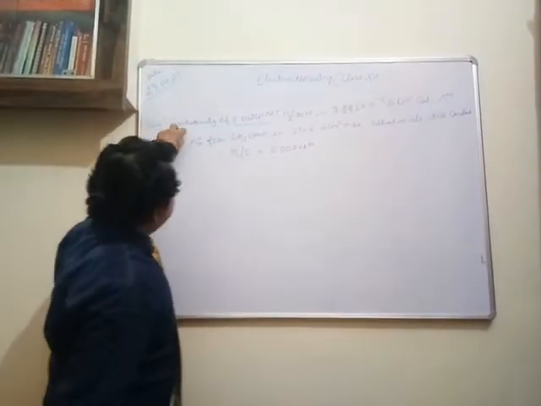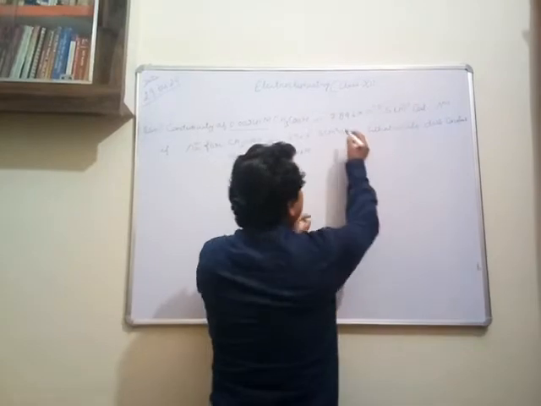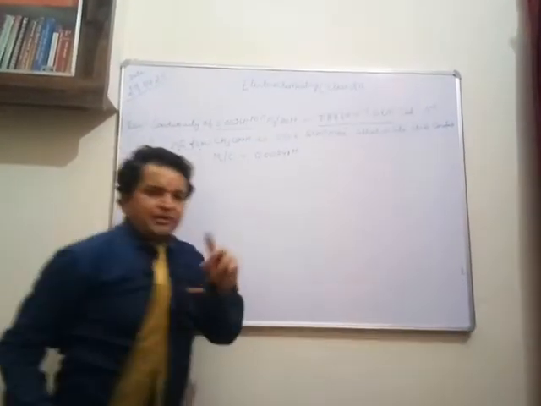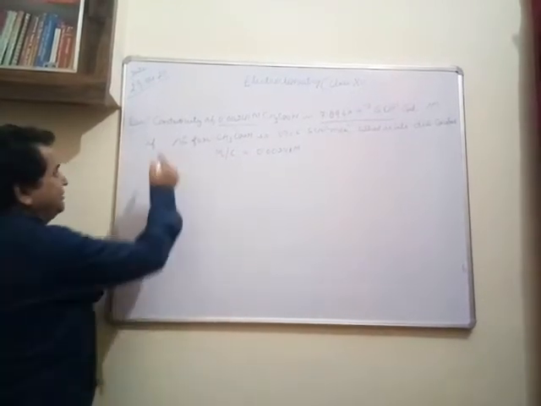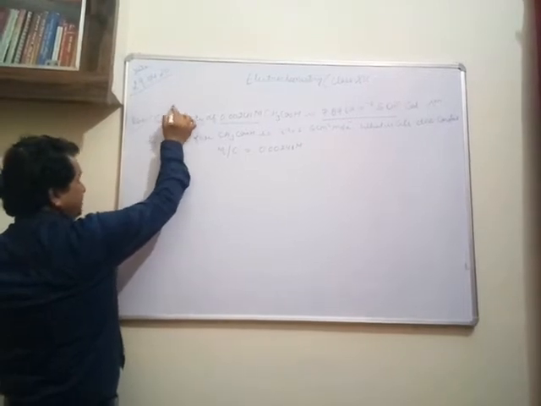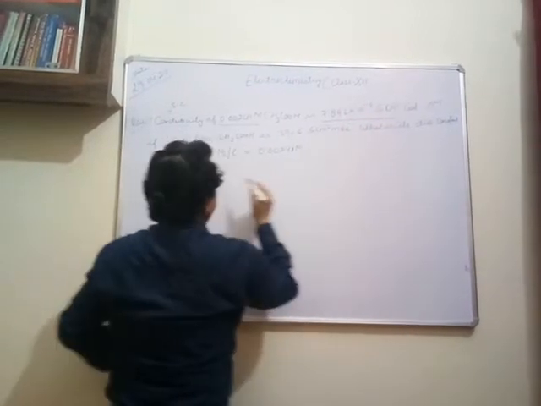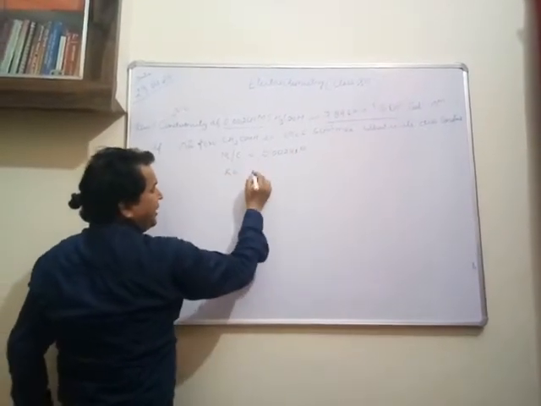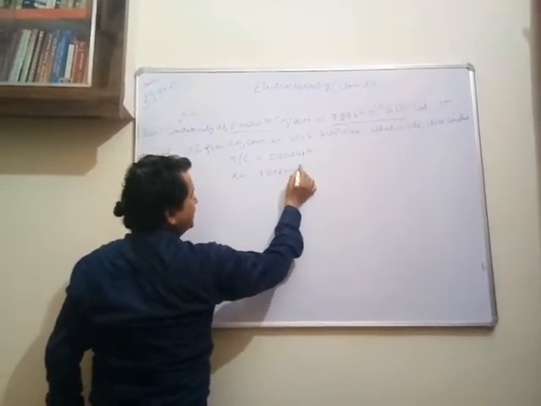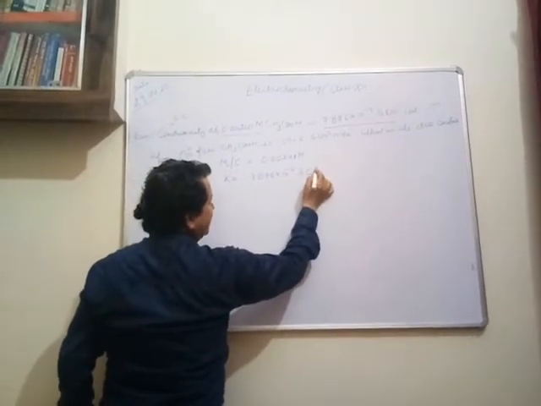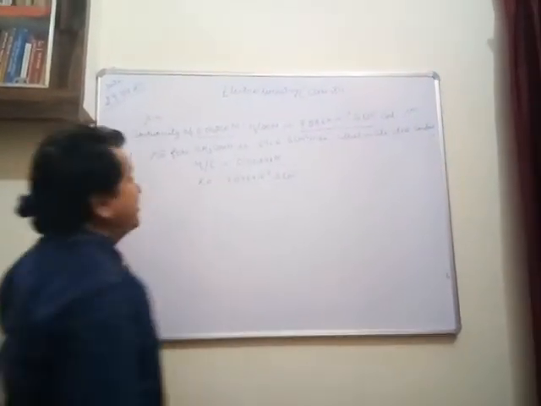The conductivity of this CH3COOH solution is given in Siemens per centimeter. Siemens per centimeter is the unit of specific conductivity, so the conductivity here means specific conductivity, denoted by kappa. Kappa is 7.896 into 10 raised to power minus 5 Siemens per centimeter. Calculate the molar conductivity of the CH3COOH solution.